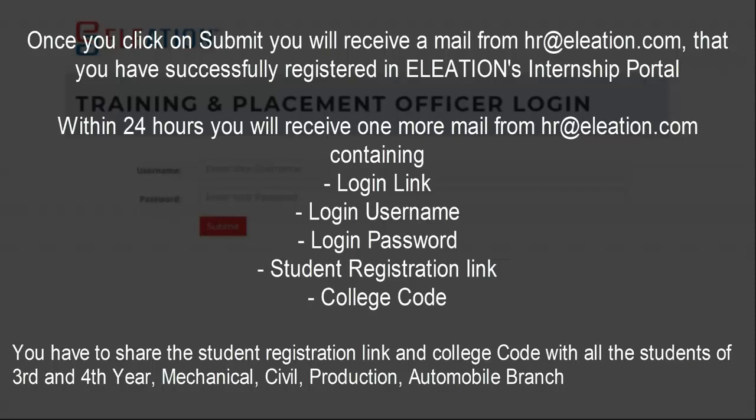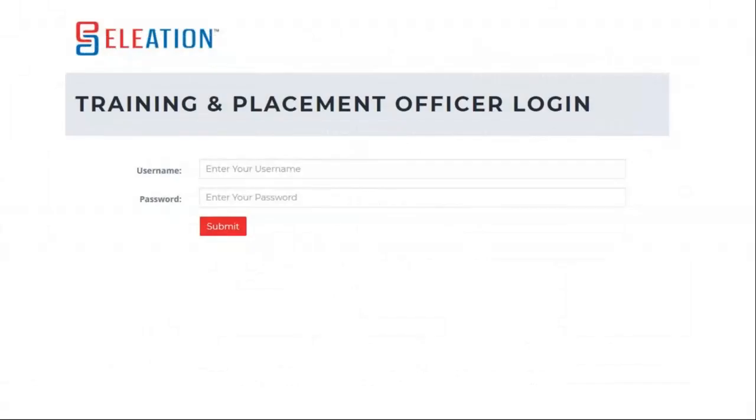You have to share the student registration link and college code to all the students of 3rd year and 4th year from Mechanical, Civil, Production, Automobile branch. Once you click on login link, it will ask to enter the username and password. Please note, don't share the username and password with students as this login is only for the training and placement officer.